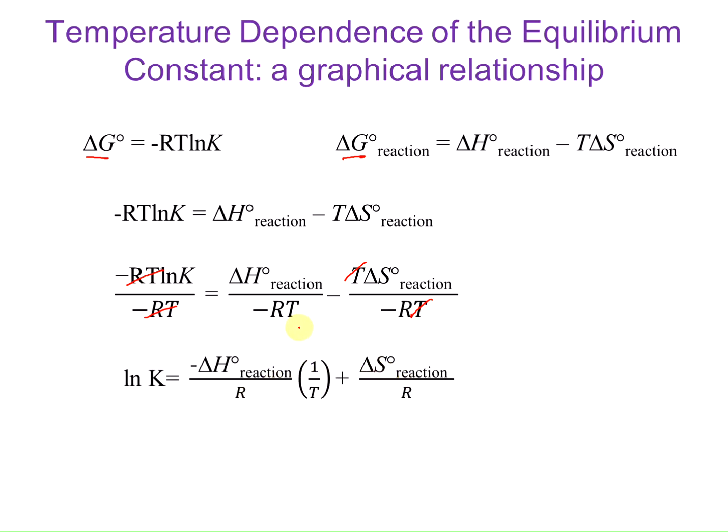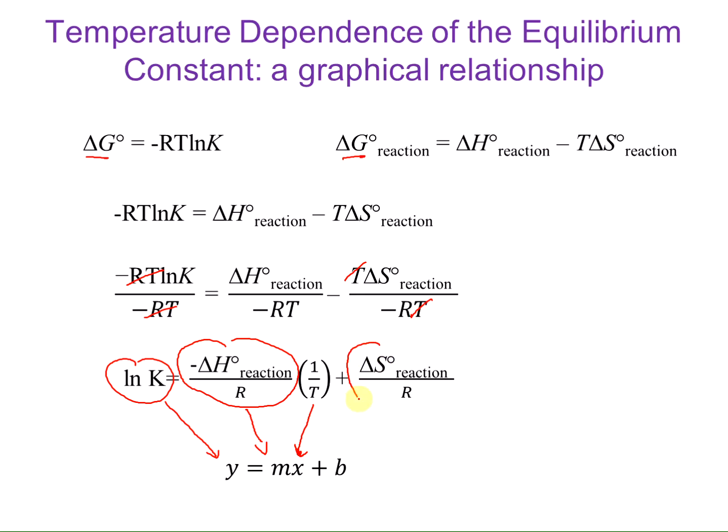You may wonder why I'm pulling out the T and having 1 over T multiply this. If you look at this equation, hopefully you see something familiar. This should look like the equation of a line, where the ln of K is the y value, negative delta H over R is the m value. This would be the slope. You can plot the inverse temperature, and the y-intercept would be the delta S divided by the gas constant.